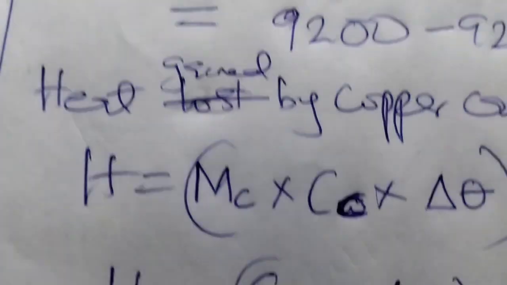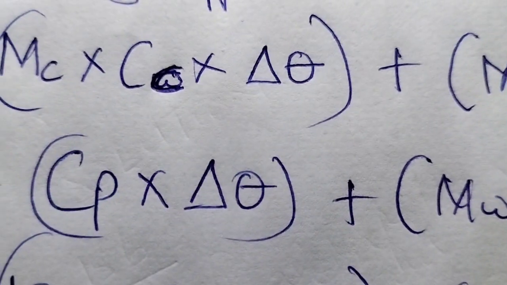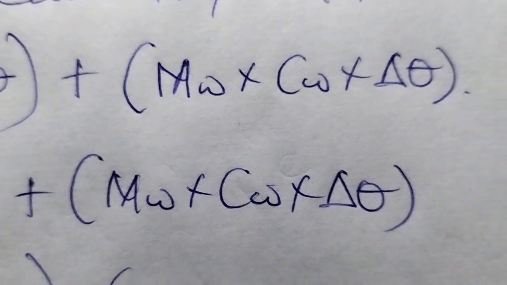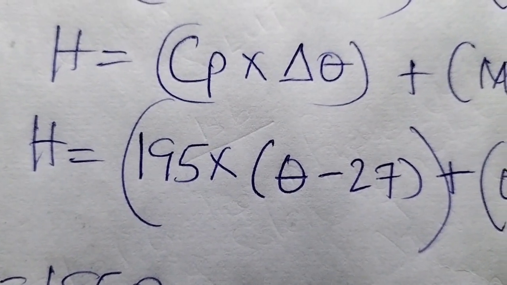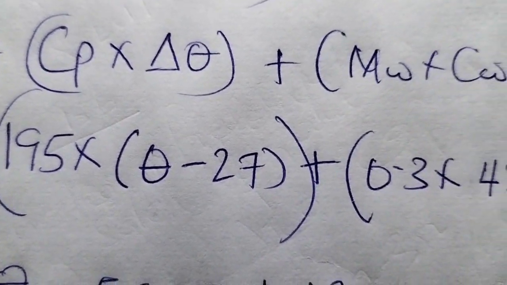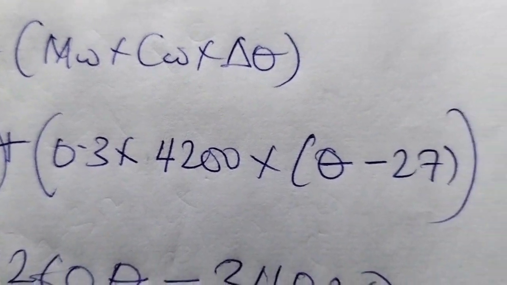So replace McCc by Cp. Then change in temperature, giving us MwCw times change in temperature. Making our substitution, 195 into theta minus 27 plus 0.3 times 4200 times theta minus 27.